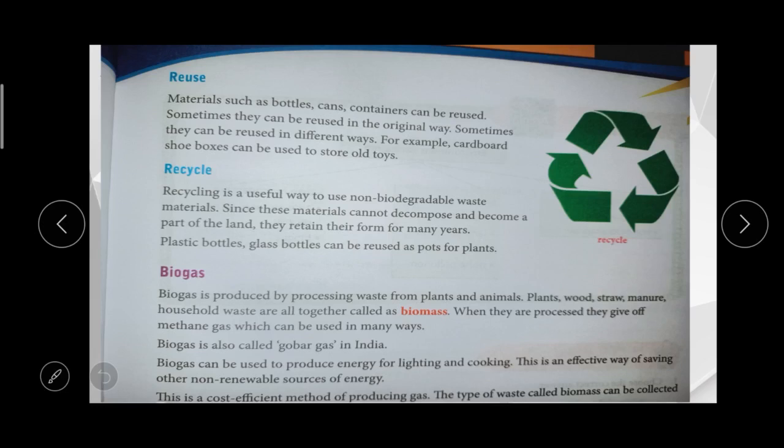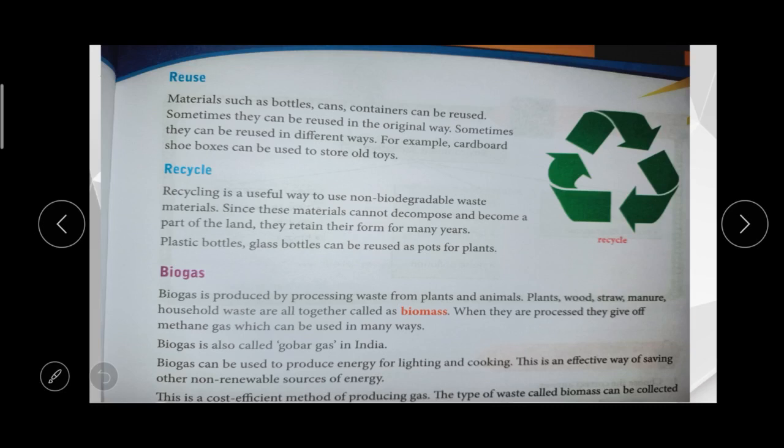The next one is recycle. Recycle means we can use non-biodegradable waste in a useful manner, because it cannot be decomposed, right? It will become a part of the land and will remain for so many years. So plastic bottles and glass bottles we can use for planting trees.